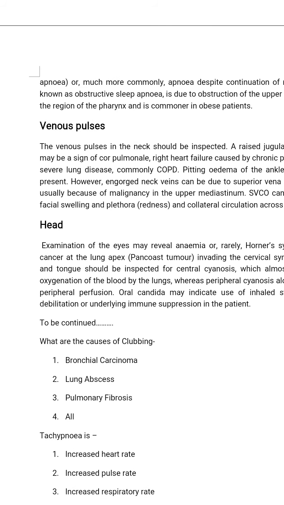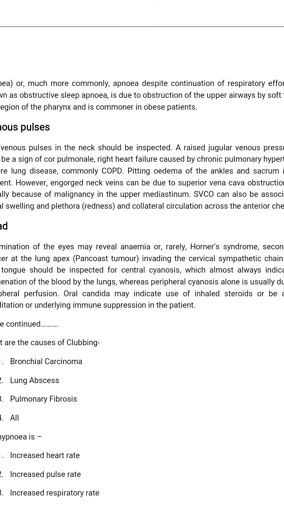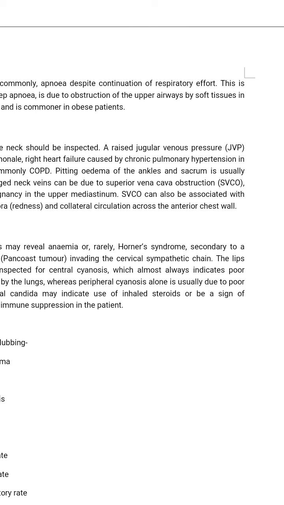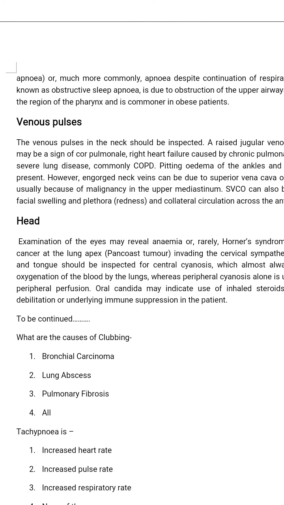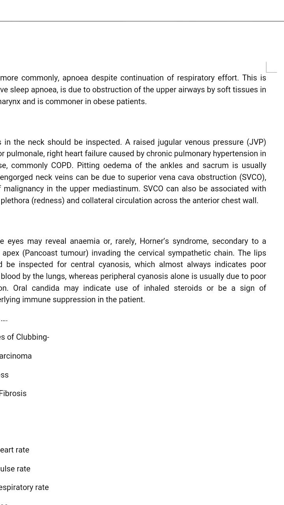Head. Examination of the eyes may reveal anemia or rarely Horner syndrome secondary to a cancer at the lung apex, Pancoast tumor invading the cervical sympathetic chain.